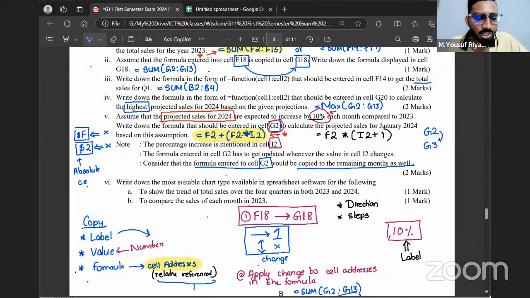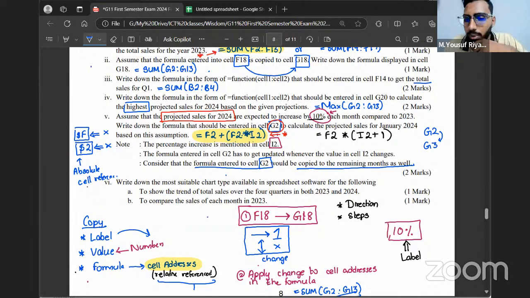Yeah. Okay. So I'll come to the point now. What you can do is something called absolute cell referencing. In absolute cell referencing, we use a dollar symbol to keep something fixed. What I mean by keeping something fixed is making sure something doesn't change. Now I don't want the I2 to get changed.